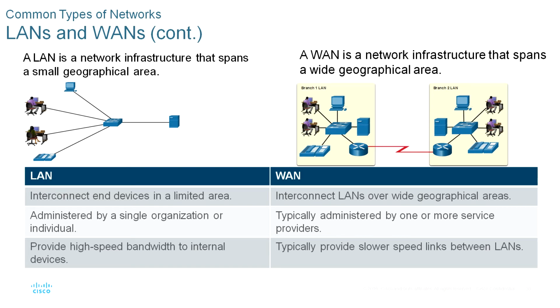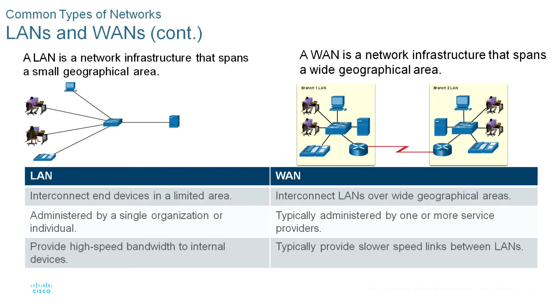And also WANs have specific characteristics. WANs interconnect LANs over wide geographical locations such as between cities, states, provinces, countries, or continents. WANs are usually administered by multiple service providers. And also WANs typically provide slower speed links between LANs.